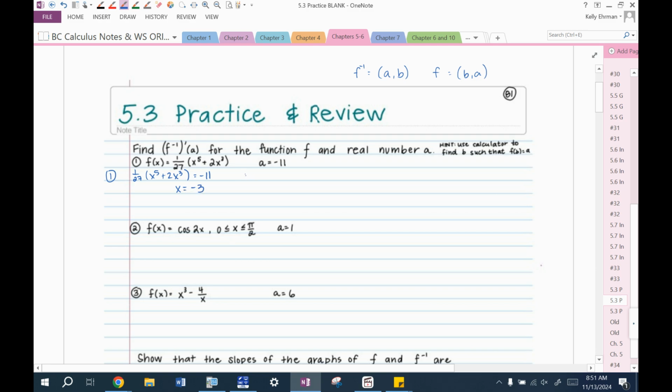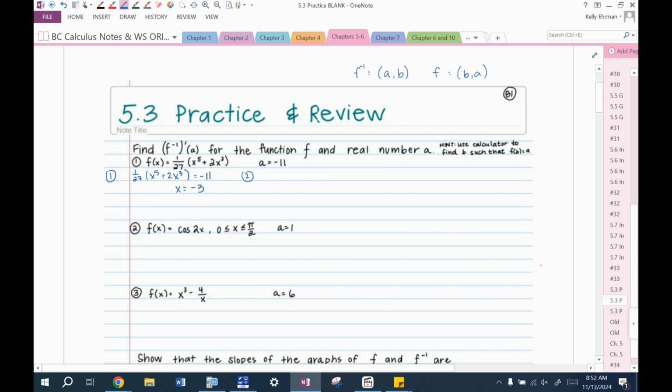So then step 2 is to find f prime of x, f prime of negative 3. So I'm going to find f prime of x first. And actually, I guess if we're using a calculator, you have these types of problems on no calculator, but I guess the reason we're using a calculator is because the numbers are kind of difficult.